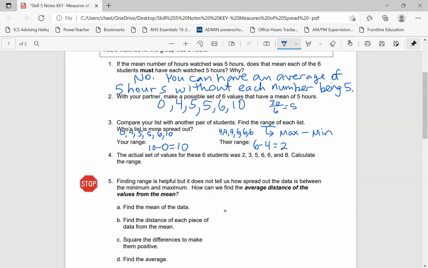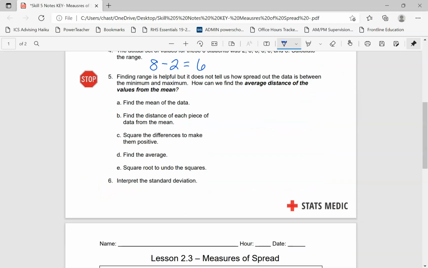The actual set of values for these 6 students was 2, 3, 5, 6, 6, and 8. Calculate the range. So the range, you would just take 8 minus 2, which is 6. So the distance between the highest number of hours watching Netflix and the lowest number of hours watching Netflix was 6 hours, okay? All right, so now let's look at a new concept here.